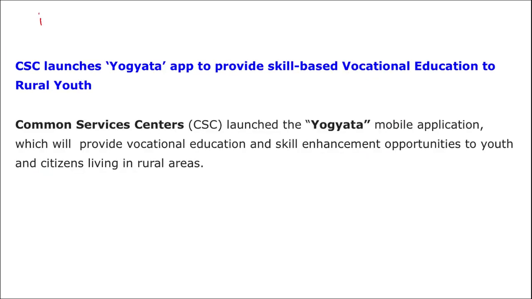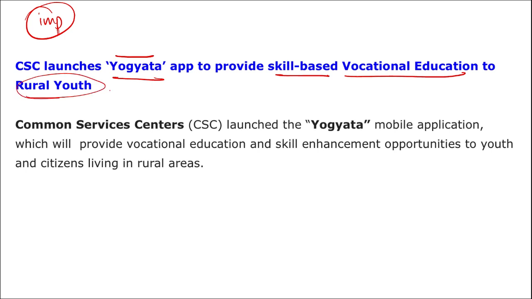Next is also important. Pay attention. Here it is, Yogyata app. Yogyata app is to provide skill-based vocational education to the rural youth. Important is rural youth. Who launched this? It was launched by CSC. What is CSC? Common Service Center has launched an application, that is Yogyata application, to provide skill-based vocational education to the rural youth.